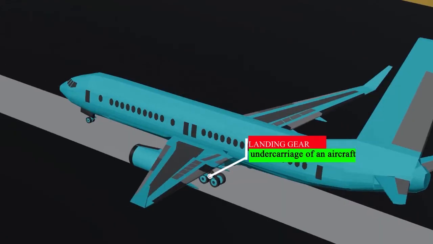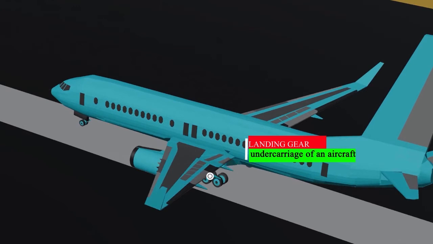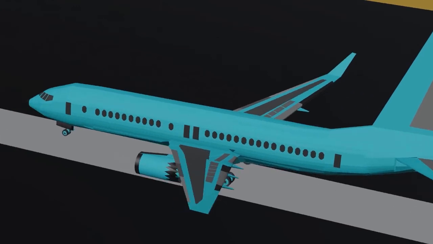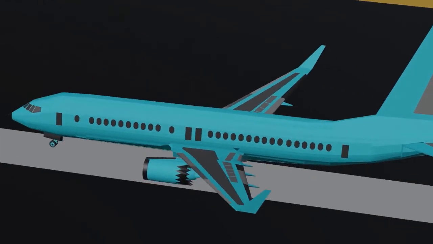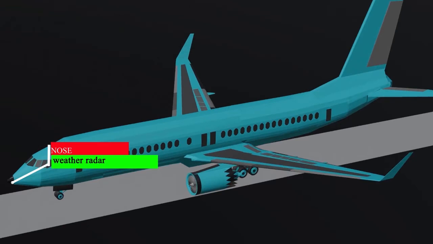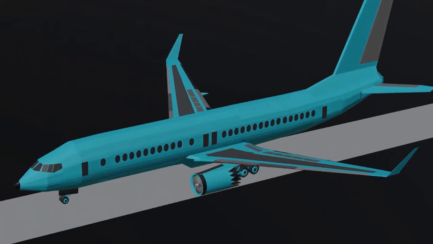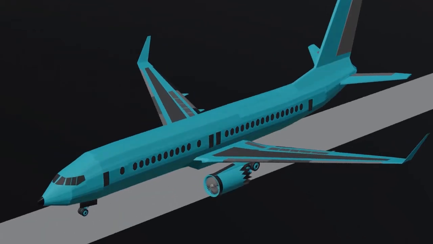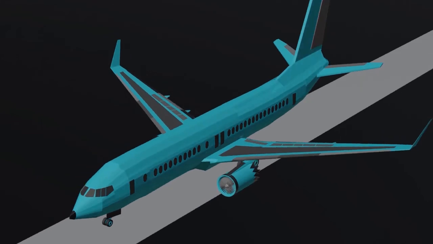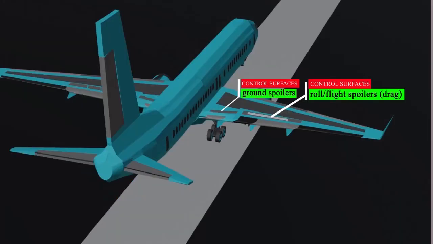Landing gear. This is the undercarriage of an aircraft and is used mainly for supporting an aircraft when on ground. It moreover takes care of the aircraft landing and takeoff procedures. In some aircraft, it is retractable. Nose. This is the foremost part of an aircraft with a cone shape that assists in aerodynamics and reduces drag. It holds the aircraft electronic gadgets like weather radar and pitot tubes.